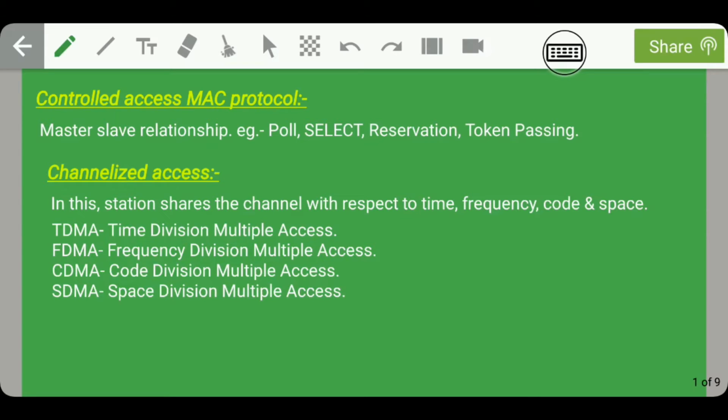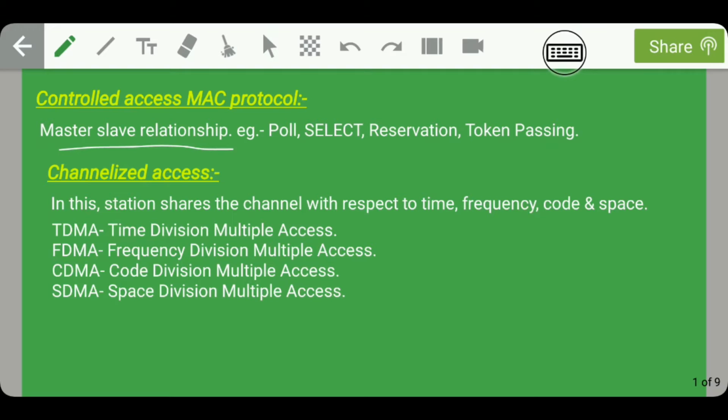Let us now talk about the second type of MAC protocol, that is controlled access MAC protocol. In the controlled access MAC protocol, the name itself is saying that access is in a controlled manner, which means that one station has the entire control, and if the next station is willing to use that channel, it has to get permission from another station, which means that in controlled access protocol we have a master-slave relationship. Guys, some examples of this controlled access MAC protocol are poll, select, reservation, and token passing.